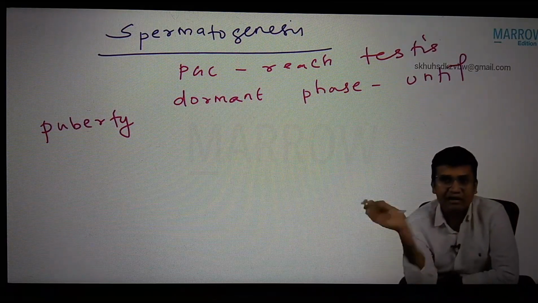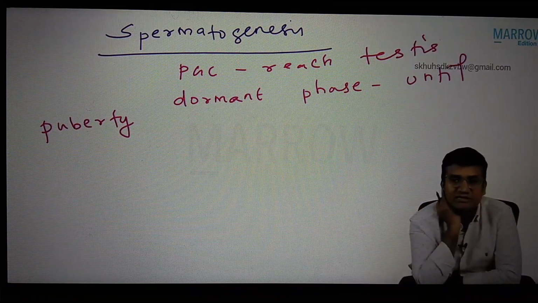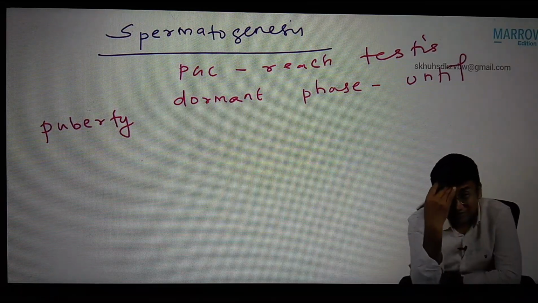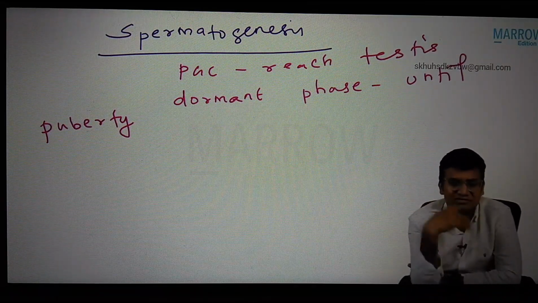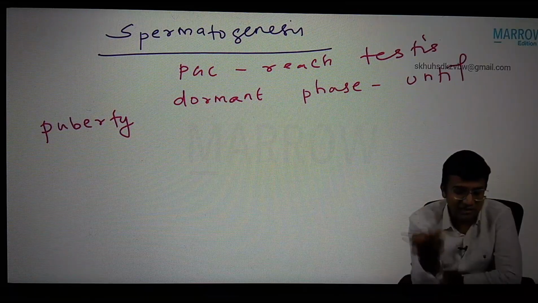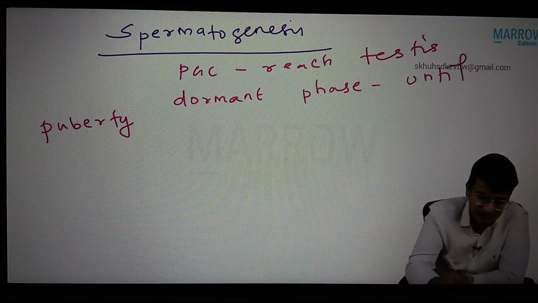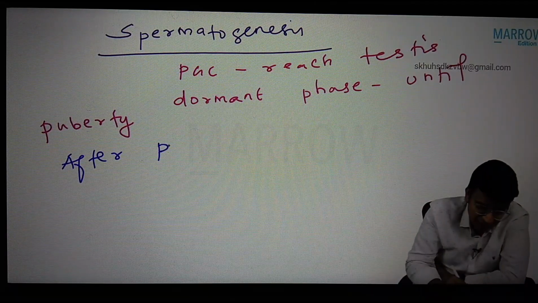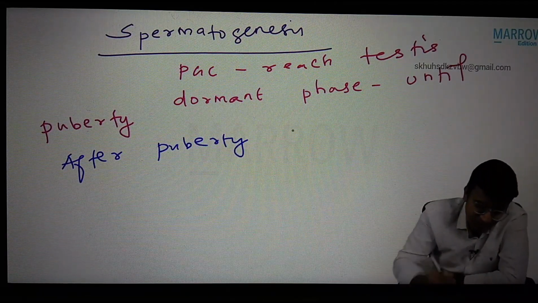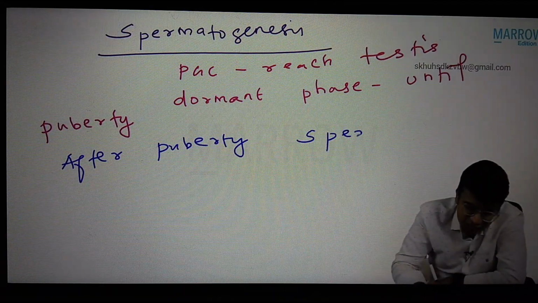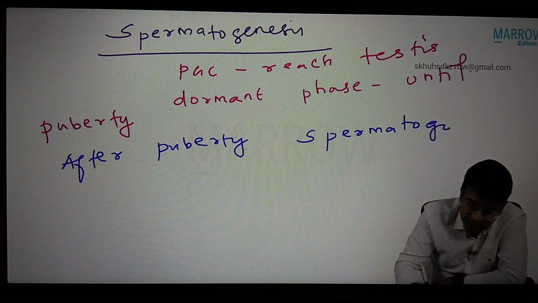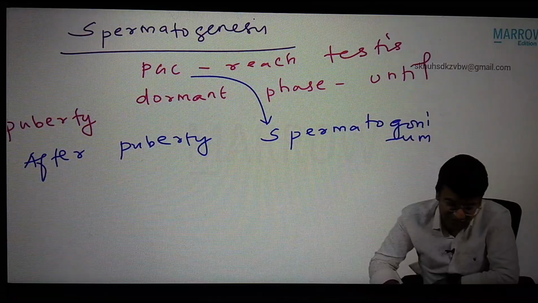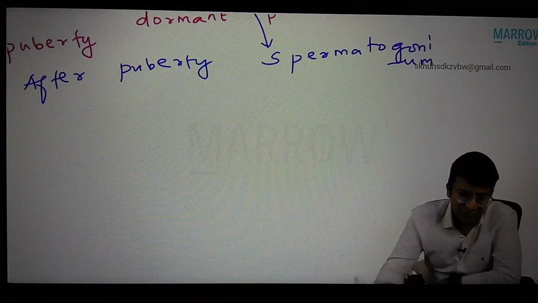So nothing will happen up to puberty. In the case of male, the primordial germ cell goes to the testis. After reaching the testis, it goes to sleeping mode. It will sleep. How long, sir? Until the boy attains puberty. Only after puberty, the primordial germ cell is converted to spermatogonium.